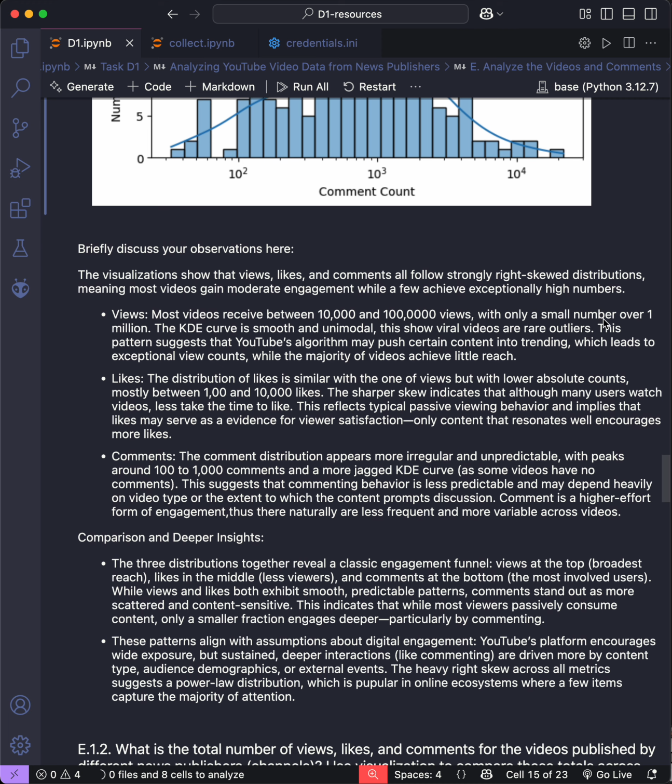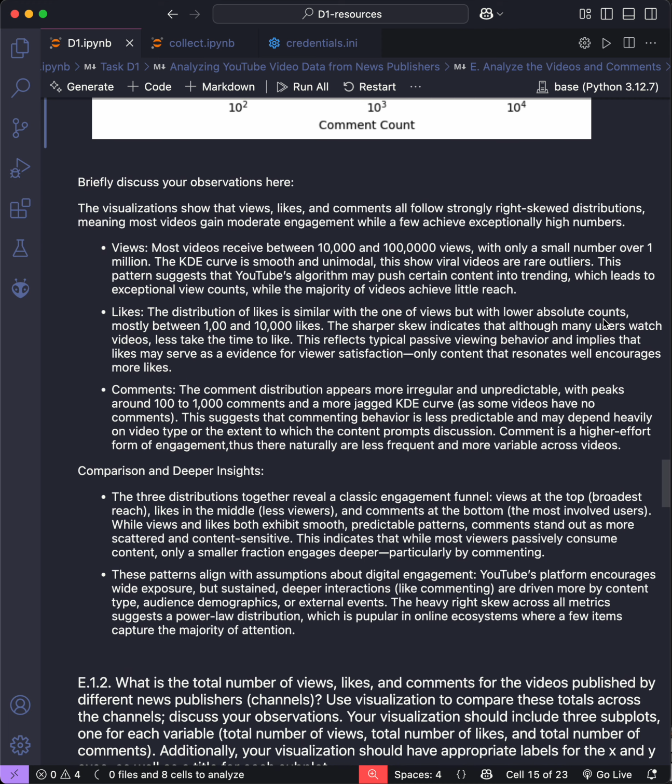Okay, and so what does this mean? It means these three distributions together reveal a classic engagement funnel: many views at the top, likes in the middle, and comments at the bottom. While the views and likes follow a smooth, predictable pattern, comments stand out, are more scattered, and content sensitive. This indicates that most viewers passively consume content. Only a small fraction engage deeper, particularly by commenting.